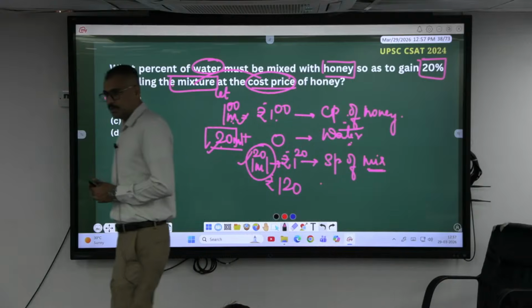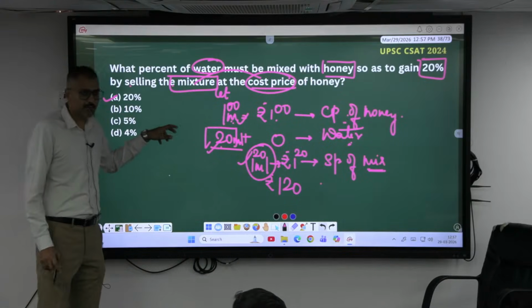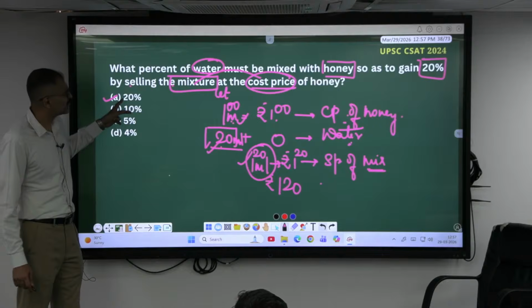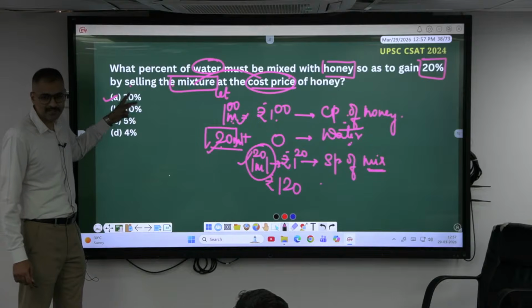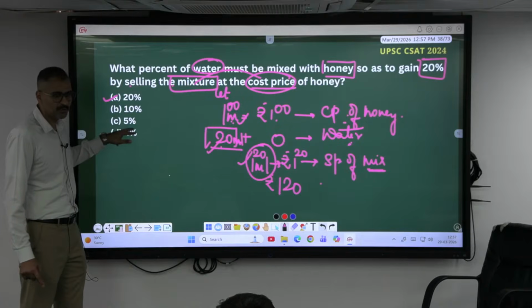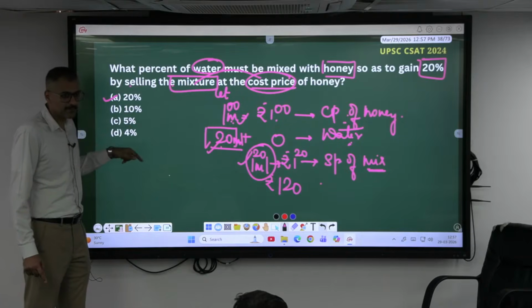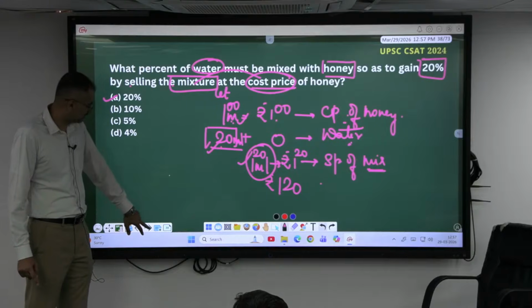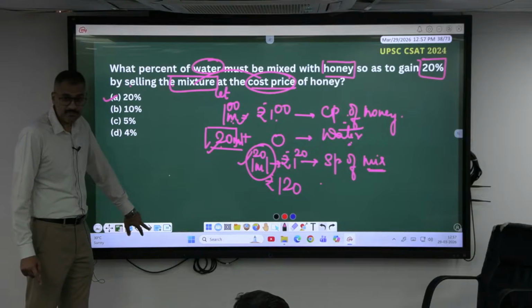So more than any calculation here, reasoning is important. See, most of the time you'll think that it's not possible to be 20% here. Anyway, it's given. Since we are in UPSC, something must be tricky. Shall I move this one?